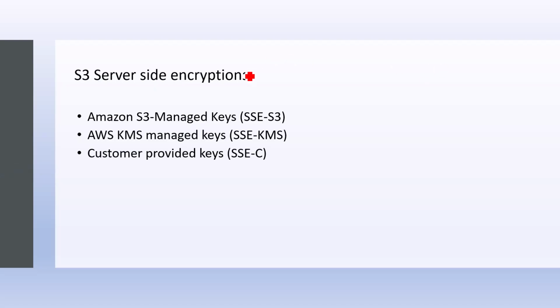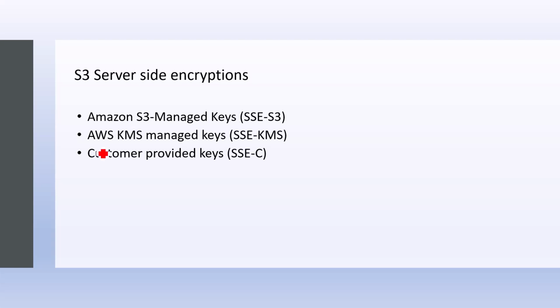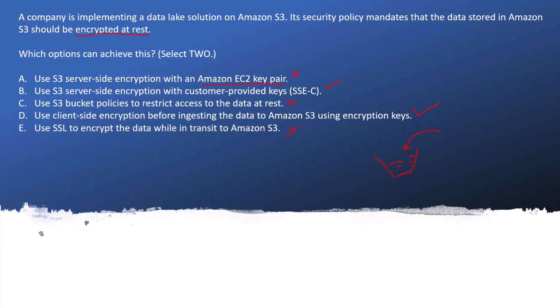There are three kinds of encryption mechanisms we generally follow for the S3 bucket: Amazon S3 managed keys, AWS KMS managed keys, and customer provided keys. I have already spoken about these. SSE-C is the customer provided key option, and by using client-side encryption you can also do the encryption while the data is at rest.